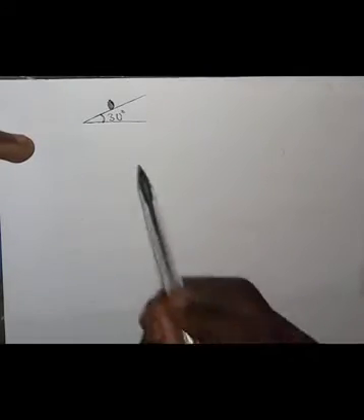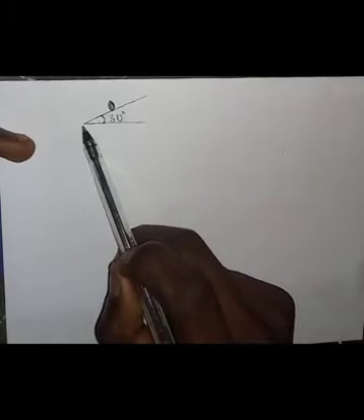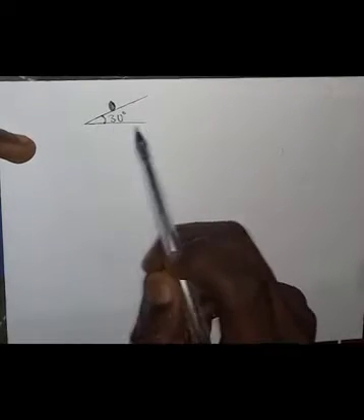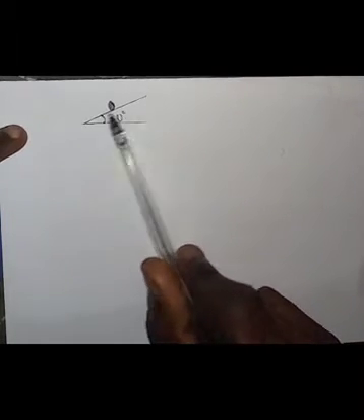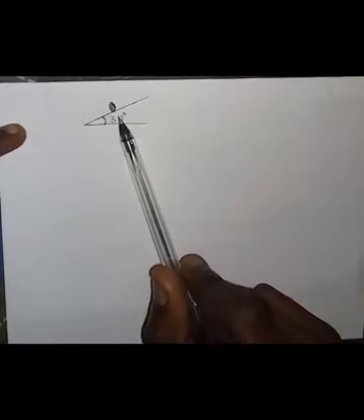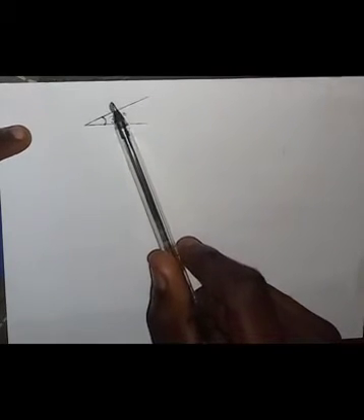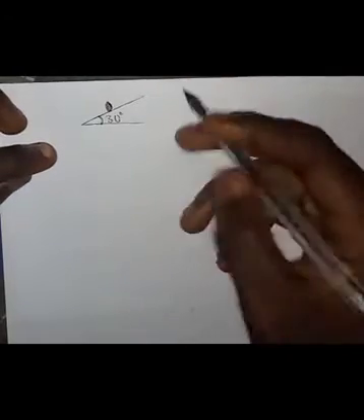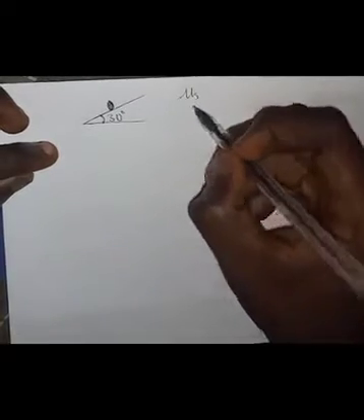This question was proposed to me by a student as well, and the question says that a body of mass is placed on an inclined plane, and the body is at the point of slipping. That is, slipping means the body is at the point of rolling down this inclined plane, and they've given us the angle to be 30 degrees. And since the body is at the point of slipping, they want us now to get the coefficient of static friction, that is mu s. Yes, it has a symbol mu s. They want us to get that value.